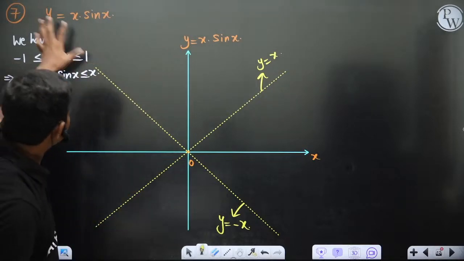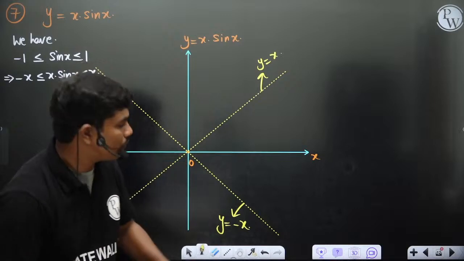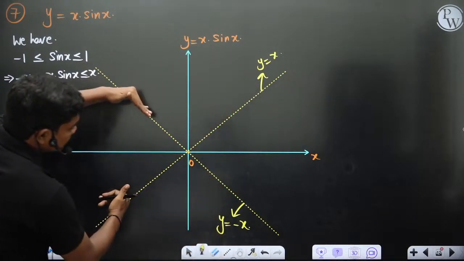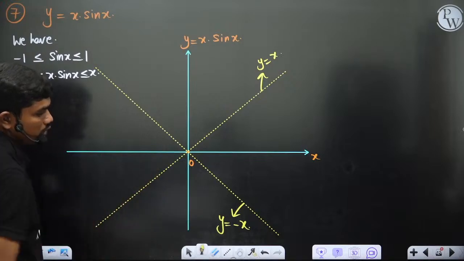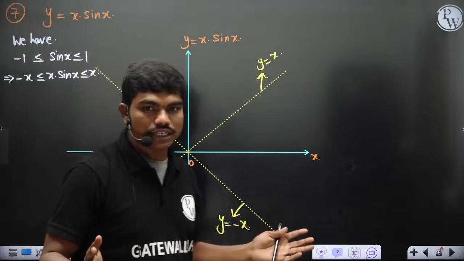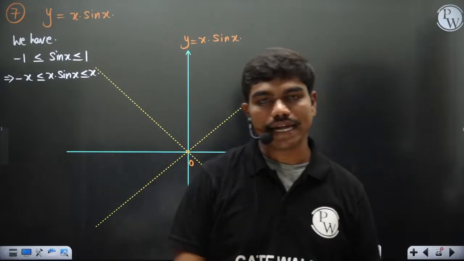Now because of this understanding, whatever shape you draw, that shape will definitely lie in between these two lines. Similarly, it lies in between these two lines, correct? Because it cannot go out into this region or into this region. So we have confined some space such that within that space only we have to draw the graph because of that inequality. Okay, now let's see.